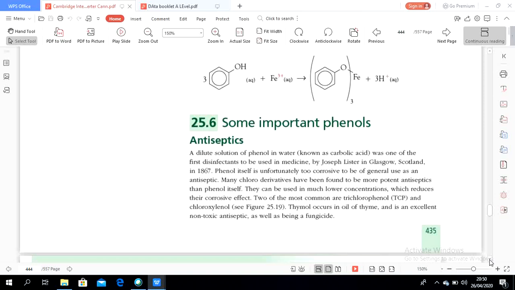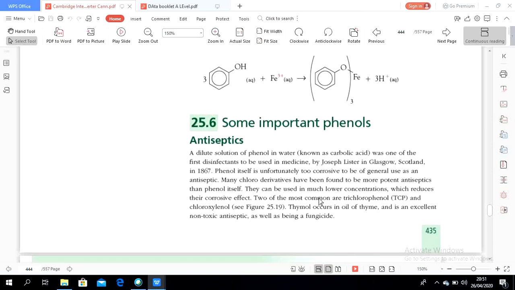So phenol can kill bacteria and microorganisms. If it is used in excessive amounts, it will not only kill the microorganisms but might kill the person. Next, they are used at much lower concentration, which reduces their corrosive effect.